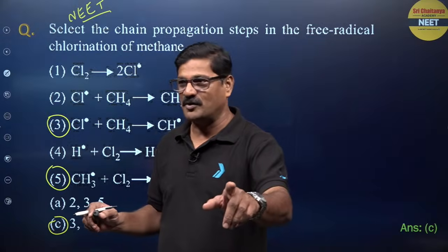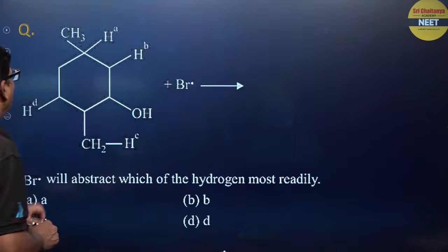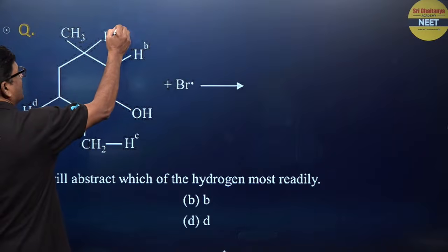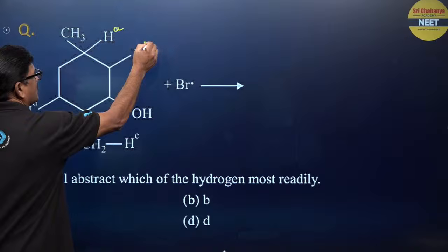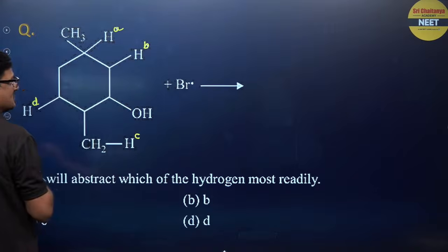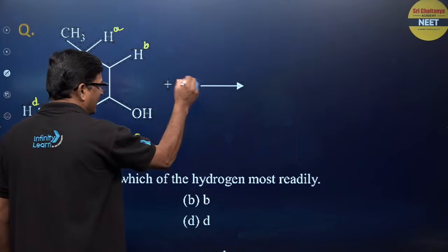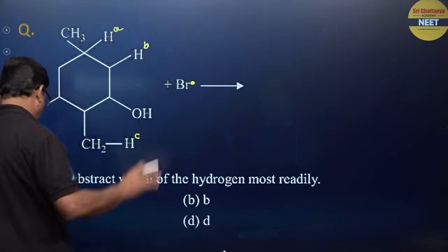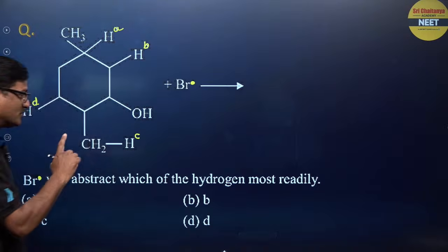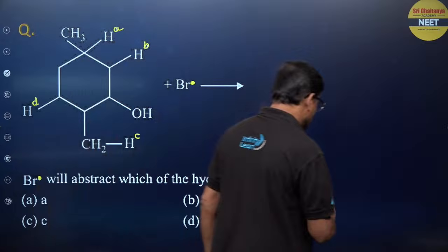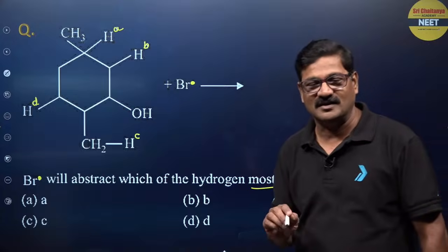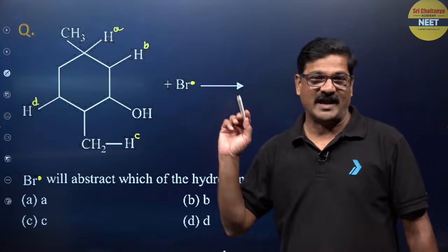Yes, you're all with me. Come on, next one more question. Here this is hydrogen A, this is hydrogen B, this is hydrogen D, and this is hydrogen C. When it is attacked by the bromine free radical, which of the following hydrogens will the Br free radical abstract most readily? This is a free radical substitution reaction.